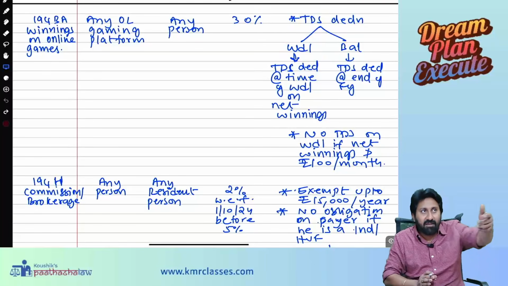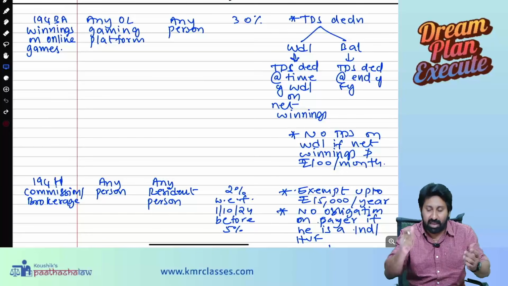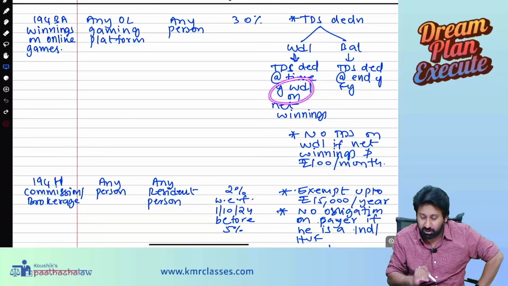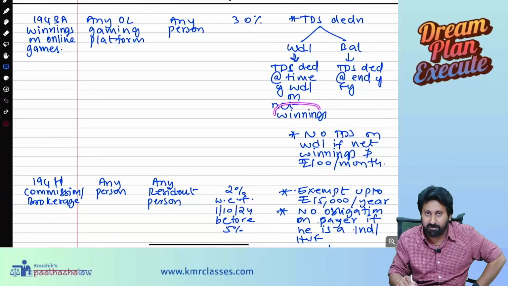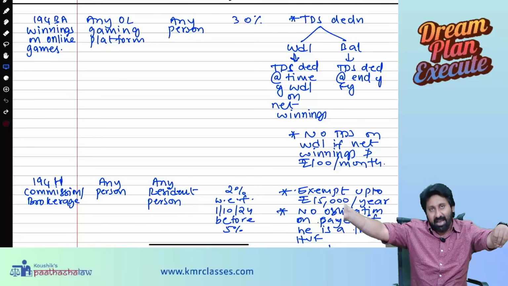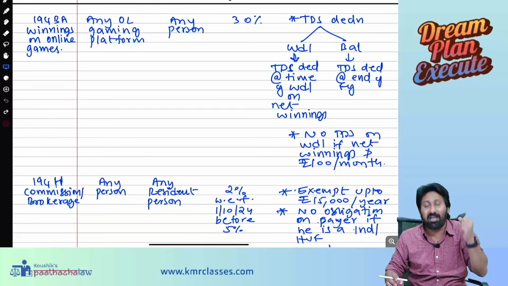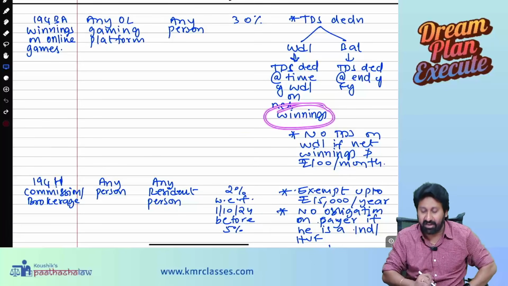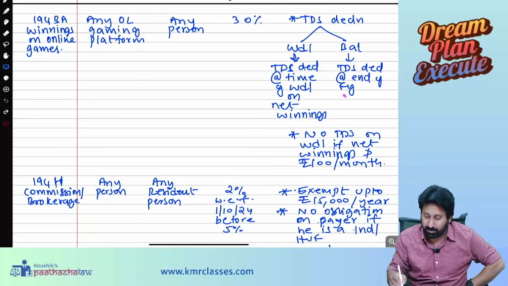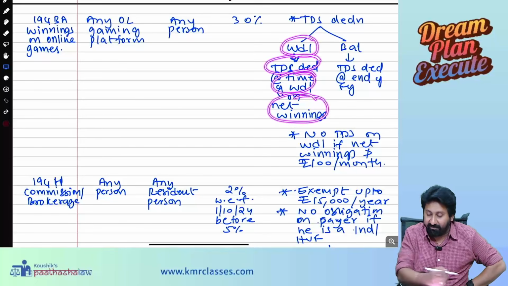Whenever I put some amount in a wallet, a wallet withdrawal will happen. Whenever withdrawal happens, TDS will be deducted at the time of withdrawal, on net winnings. Net winnings means I put in 100 rupees, lose 50 rupees, and again gain 20 rupees. Finally, the balance is some amount. The amount you withdraw is called net winnings. So at the time of withdrawal, TDS is deducted on the net winnings.